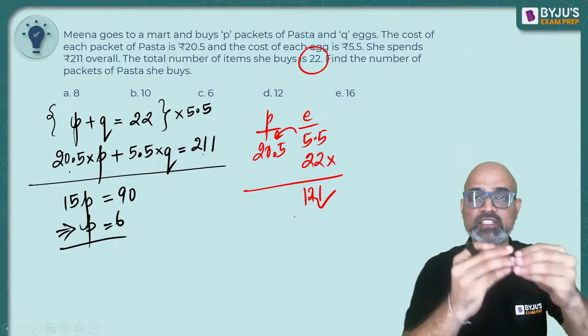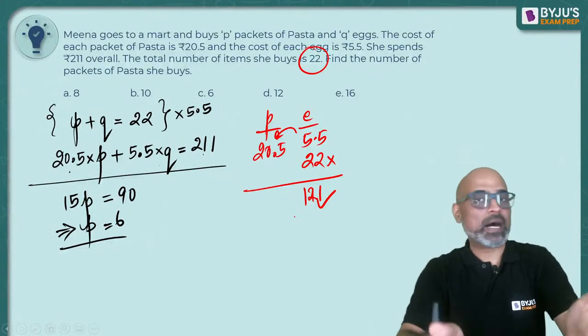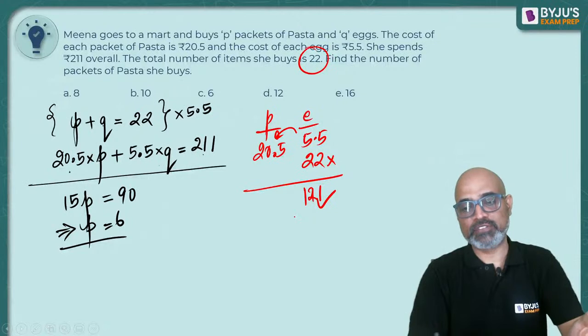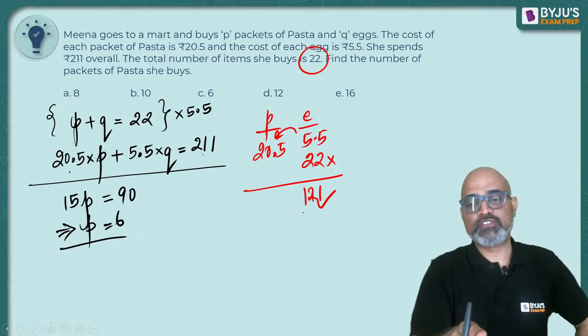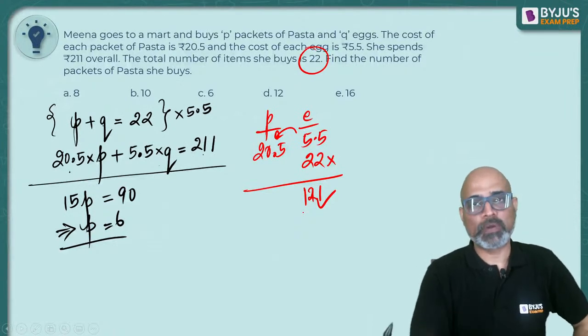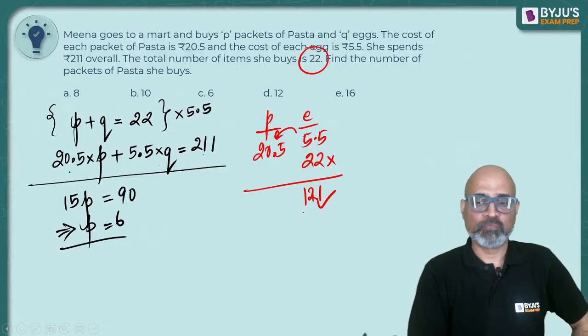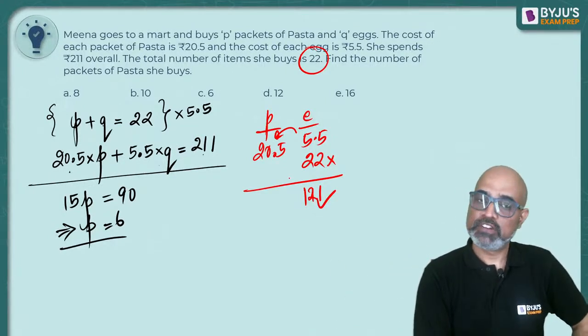Every time she returns an egg, 5.5 तो उधर already paid है, and a pasta costs 20.5. So how much more is she going to pay? 20.5 minus 5.5, that's the extra money she is going to pay. This is like shopping. You guys have done shopping, bought things from the shop, right? So how much will that be? 15 rupees.